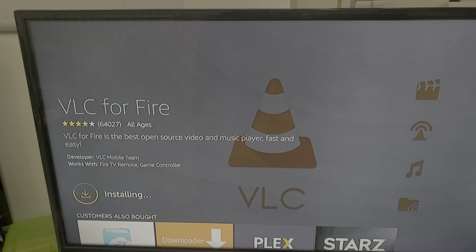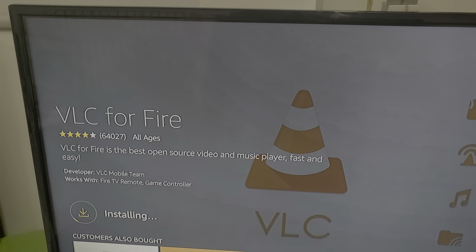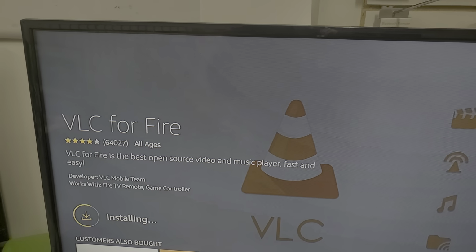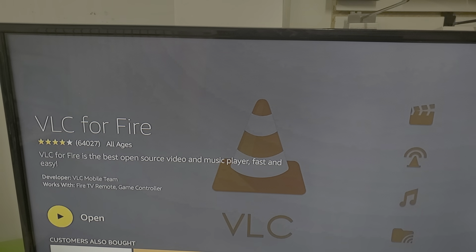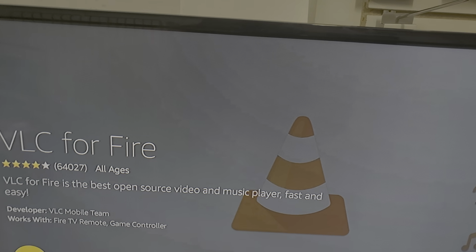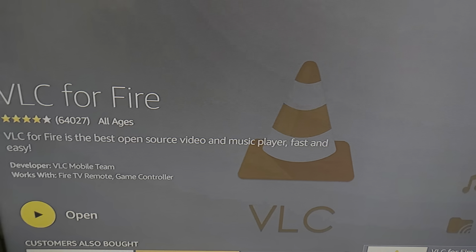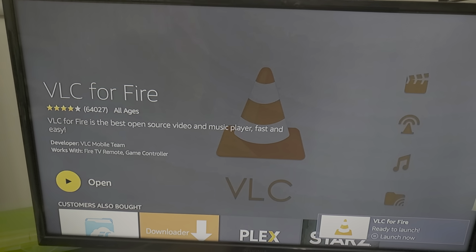So if you got problems with sound only from the apps like Cyberflix, Cinema HD, most likely something happened with the media player, some settings in the media player. So just change your media player from MX to a different media player, and that will fix any issue you have with your sound.